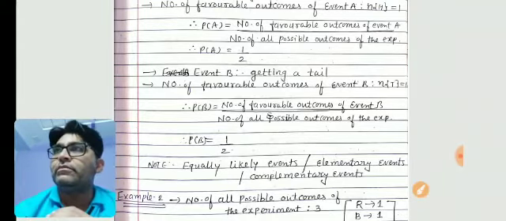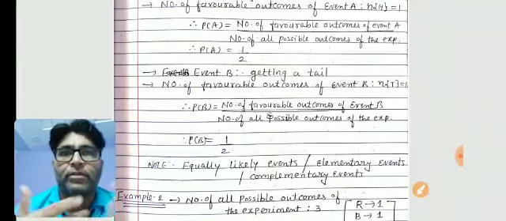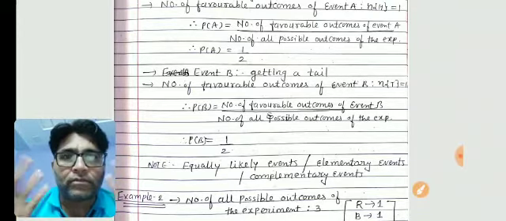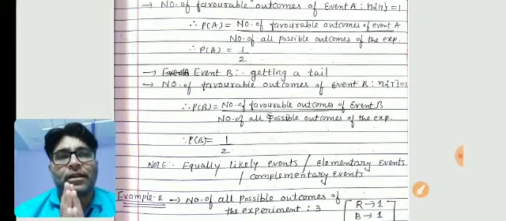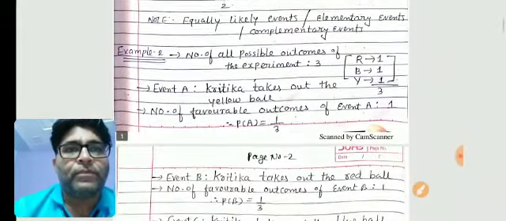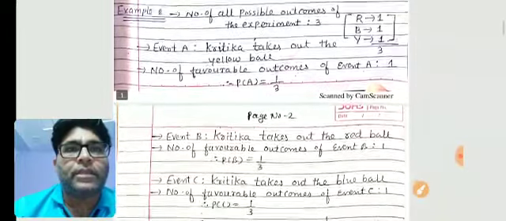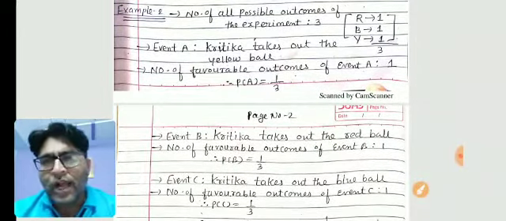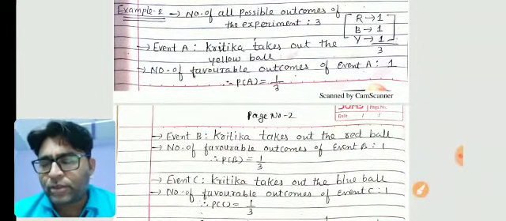If you do the summation of both the probabilities, then 1 by 2 plus 1 by 2, 1 plus 1 divided by 2, 2 by 2, that is 1. So both the events are complementary events. So this thing we will have to note down. Now we will see example number 2. I am reading the statement of example number 2.